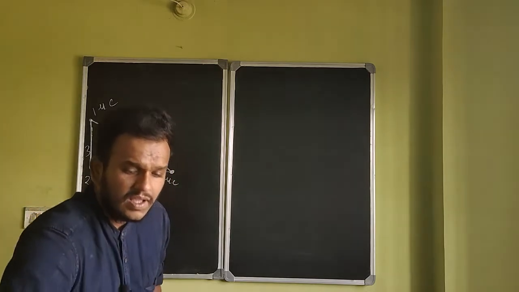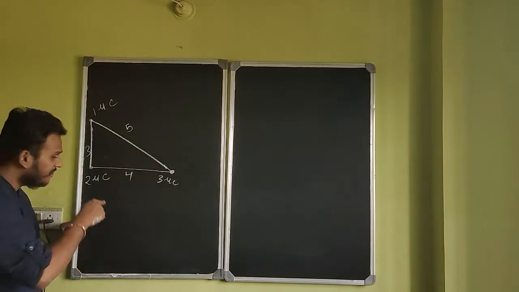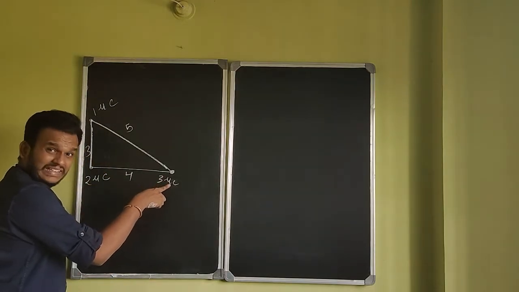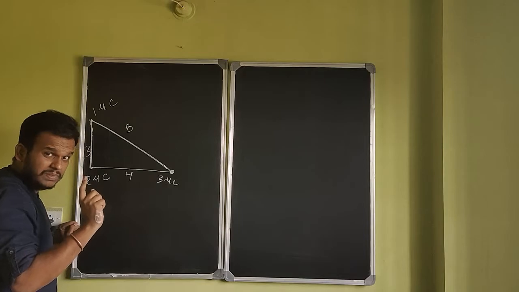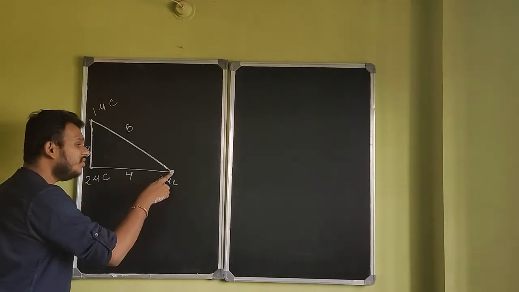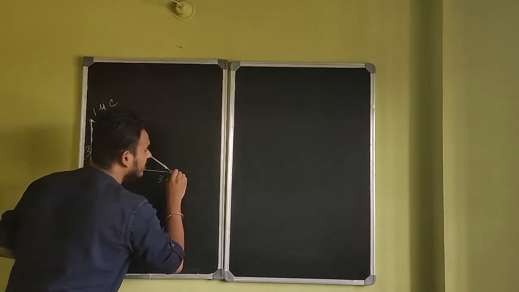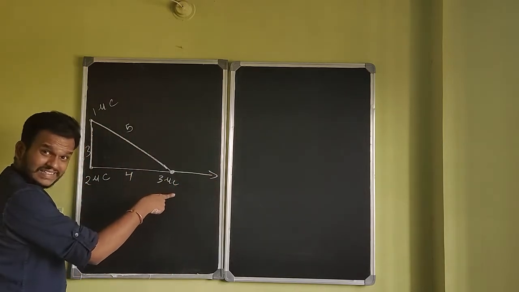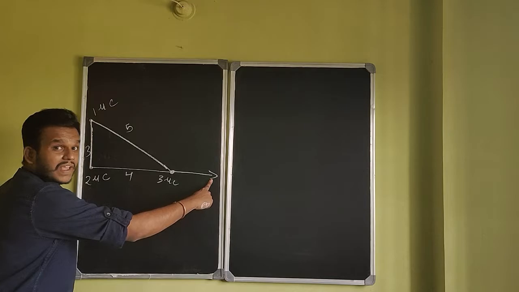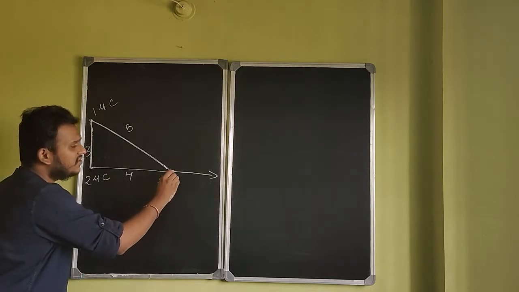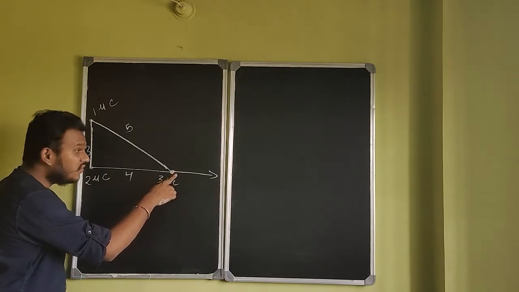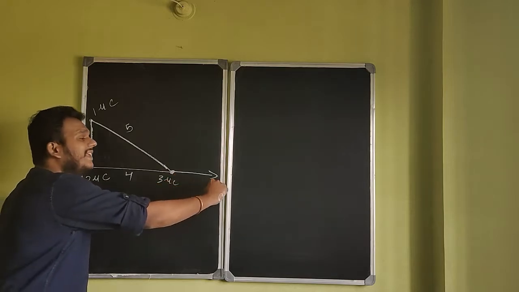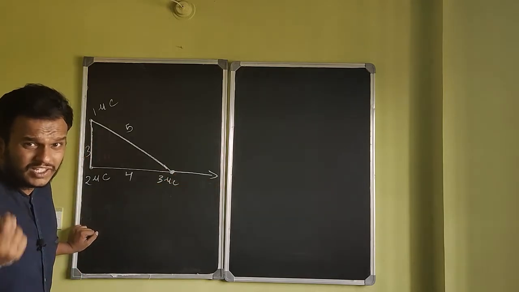Now please listen. This charge is going to repel this charge, meaning this charge will be pushing this charge away from it. So force due to this on this will be in this direction. Since I am interested in this charge, my force vector will start from that charge and will be directed in whatever direction the force will be experienced.